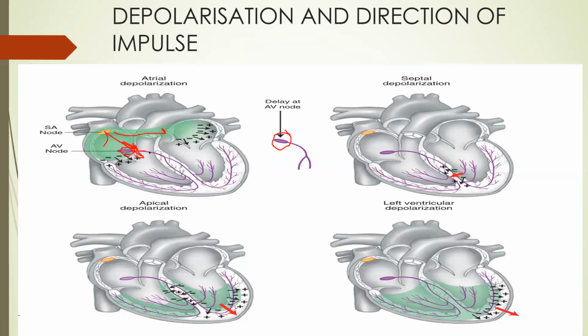Then through the bundle of His, the right and left bundle branches will get the impulse. Impulse first enters the left bundle branch. So septal depolarization occurs like this, from left to right, because the impulse has entered first in the left. And both ventricles get depolarized simultaneously. This is the left ventricle, right ventricle. Both ventricles get depolarized simultaneously. This is how the direction of impulse goes. If you see grossly, this is the direction of impulse. So the main purpose of this slide is to get the idea of the direction of impulse.